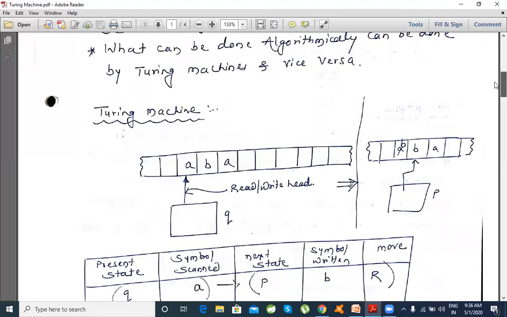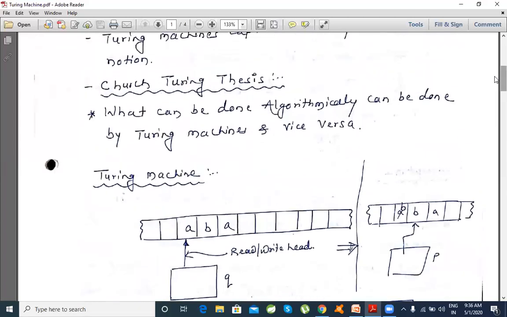So this is a very powerful machine. For any problem statement for which it is possible to write an algorithm, that problem can be solved on a Turing machine.